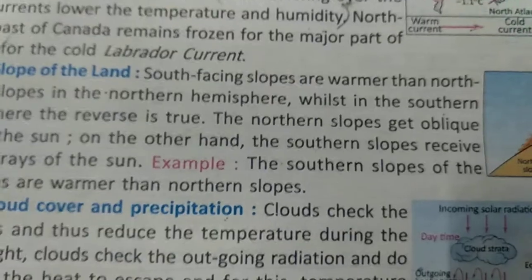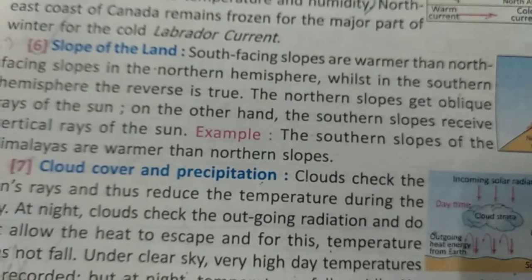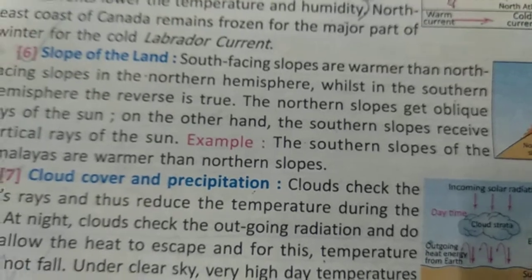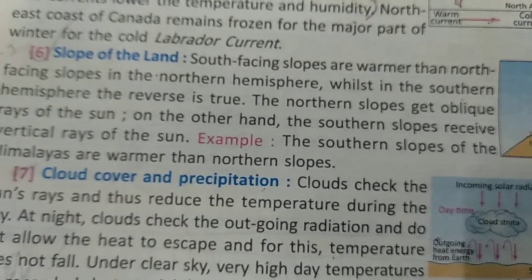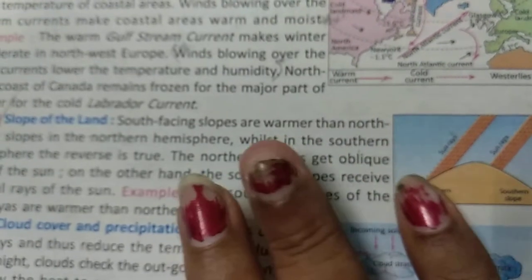South facing slopes are warmer than the north facing slopes in the northern hemisphere, whereas in the southern hemisphere it is just opposite. There the north facing slopes are warmer. The northern slopes get oblique rays of the sun. On the other hand, the southern slopes receive vertical rays. And you know, when it is vertical and oblique, what is the difference? If it is slanting, then the rays travel a long distance, the heat is absorbed by the atmosphere, and the heat spreads over a large area.